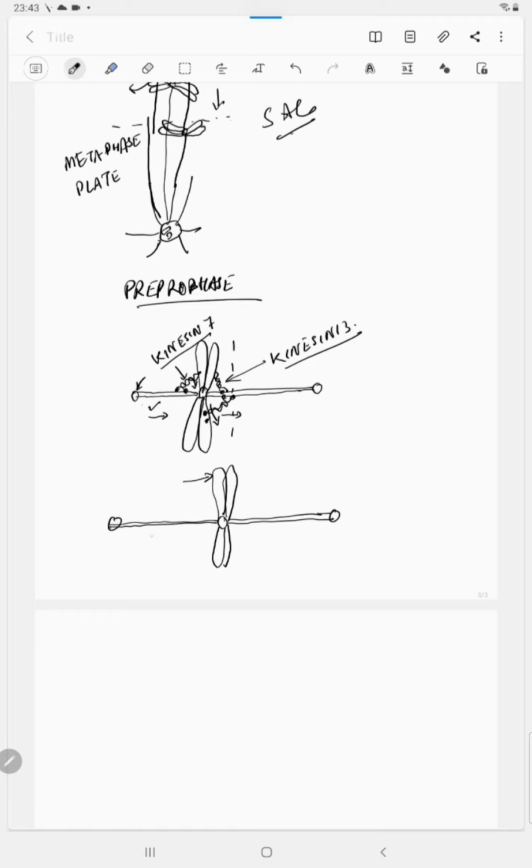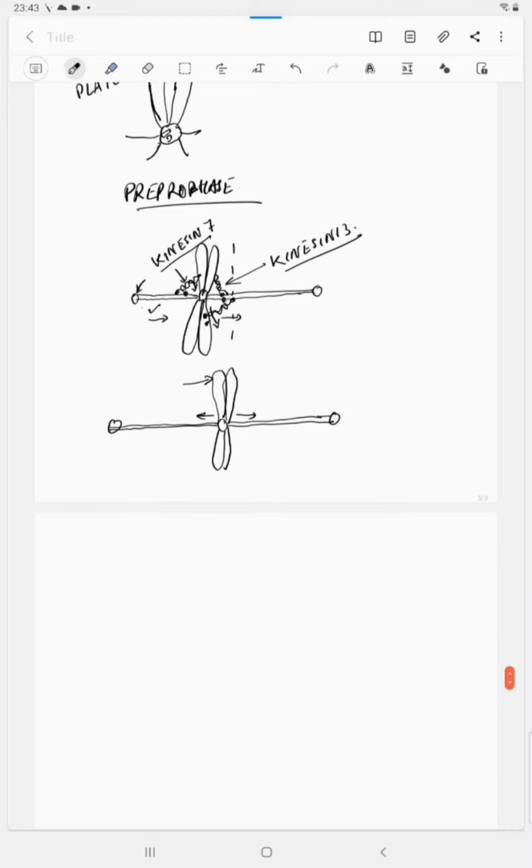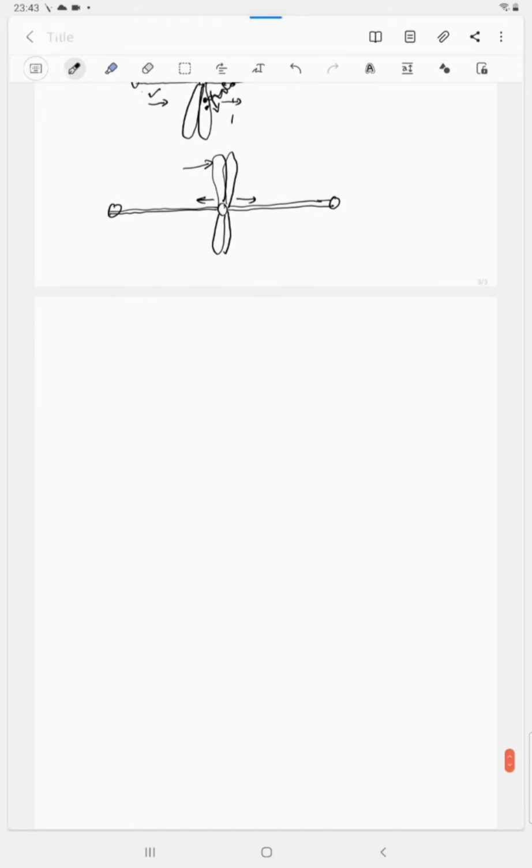At this position the tension on both sides will be equivalent, and this will be the signal that the chromosomes have come to the middle, and that will be the end of the metaphase. So in the metaphase, all the chromosomes are finally brought to the middle of the cell by this mechanism.